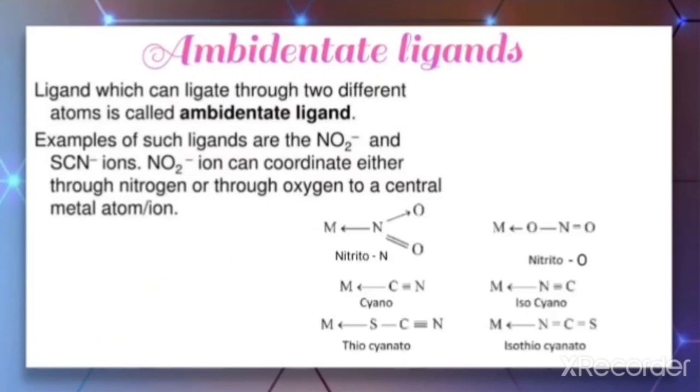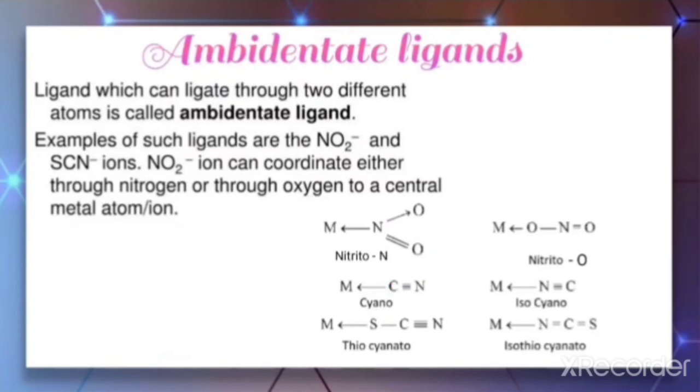The other examples: in the case of NO2-, if it ligates to the central metal atom through nitrogen, then it is called nitro-N, and if it coordinates through oxygen, then it is called nitro-O. Another example is CN: if it coordinates through carbon, it is called cyano, and if through nitrogen, it is called isocyano.